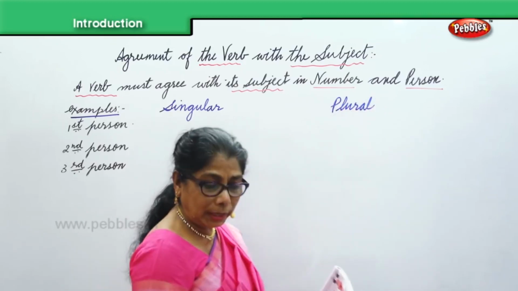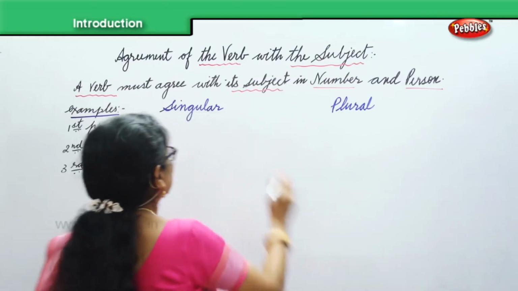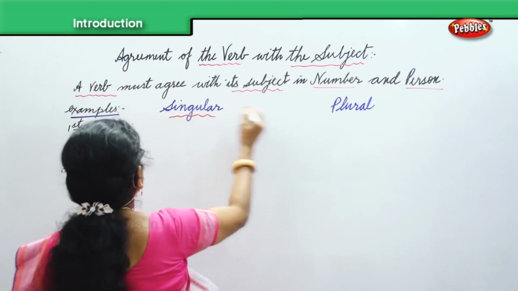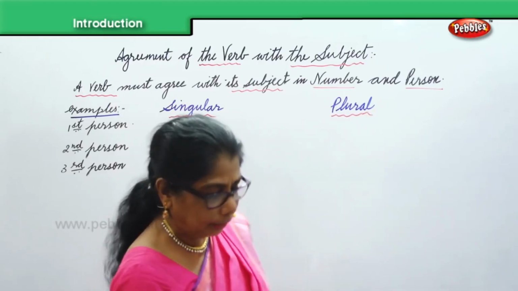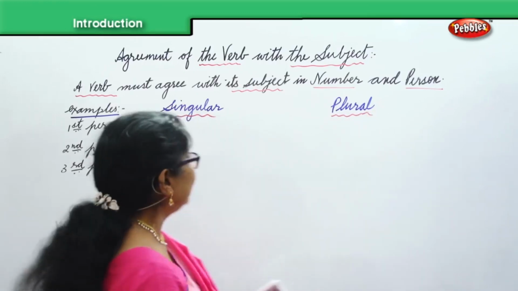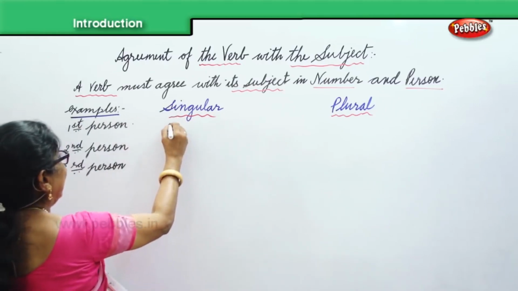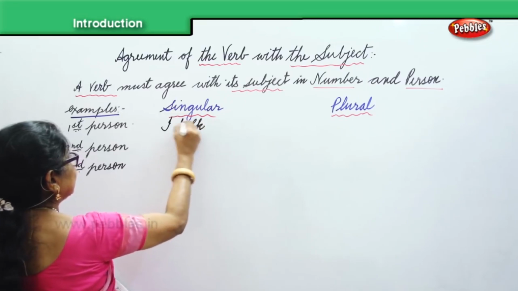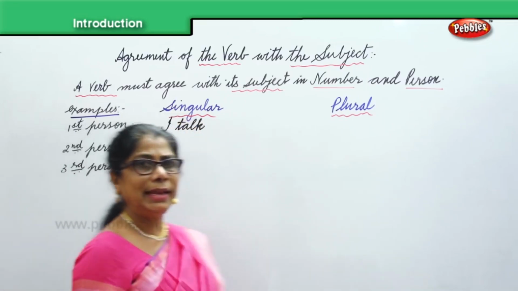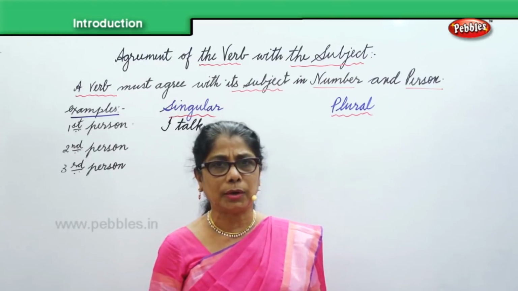Now we're going to look at the verbs, how they change. First person singular, first person plural. When you say "I talk," in the first person singular you will say "I talk."